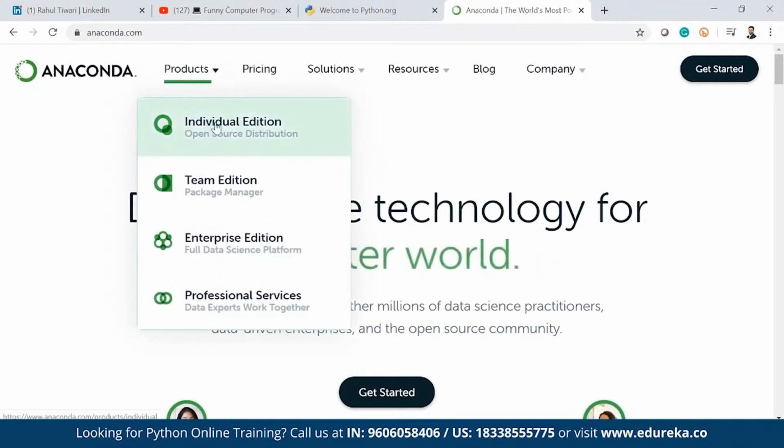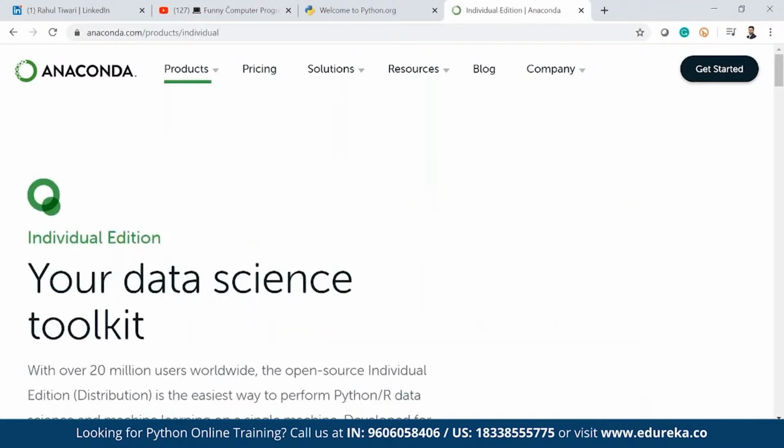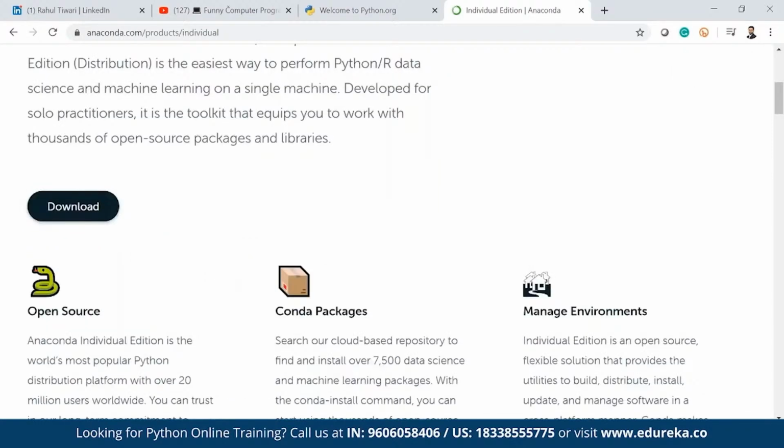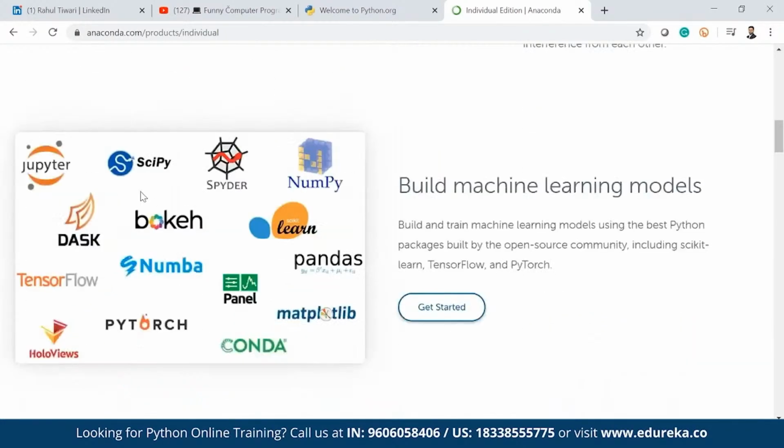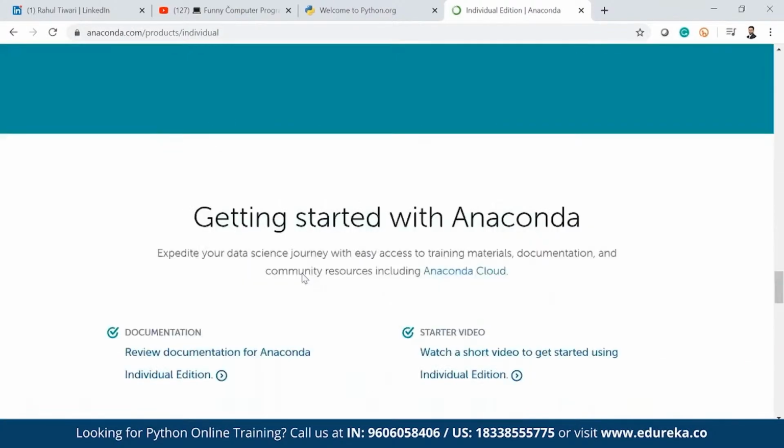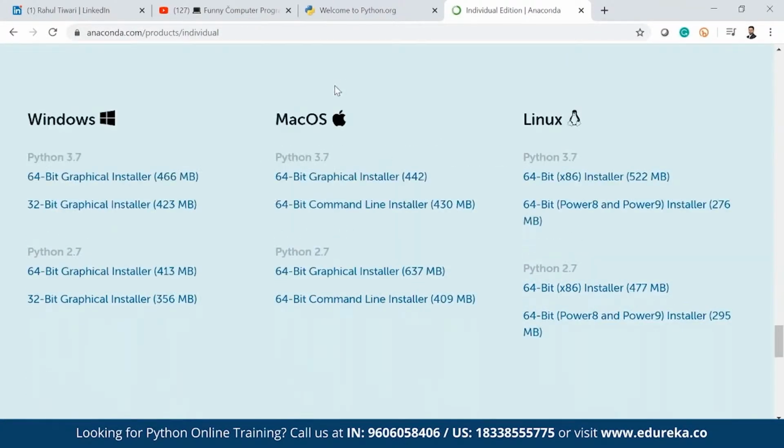Go to the individual edition, and if you go till the end, you can see your data science toolkit. It shows these are the packages that come by default once you install Anaconda. You can see below that, based on the machine, you can download the Anaconda installer. Go with the latest version of Python because support for Python 2.7 is no longer there. So it is better to go with the latest version based on the bit of the machine, and also the operating system, whether it is Windows, Mac OS, or Linux.